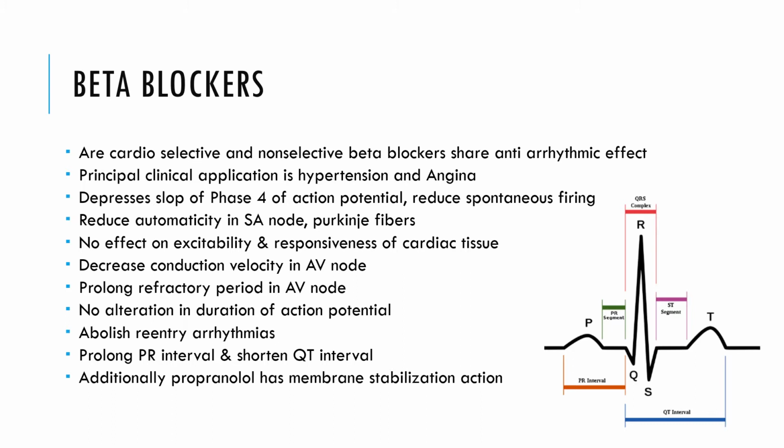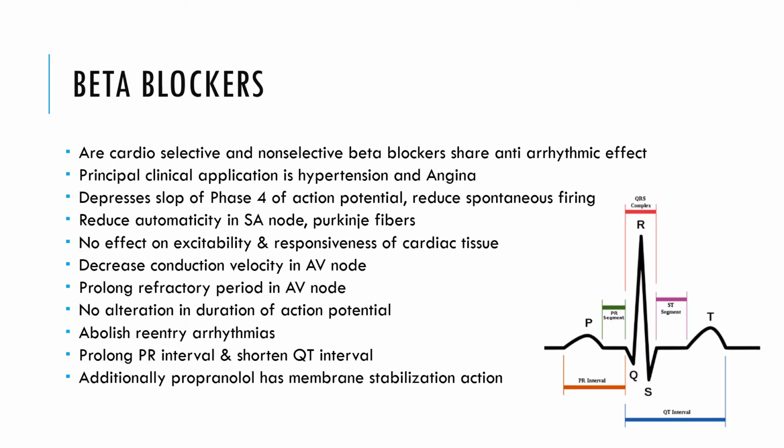So what they do is that they depress phase 4 of the action potential. So the spontaneous action potential, whatever is generated at the phase 4 at the bottom of that, the refractory period is actually enhanced over there. So generation of the action potential is a little bit delayed. So there is a reduced spontaneous firing of the impulse. So phase 4 action potential is reduced.